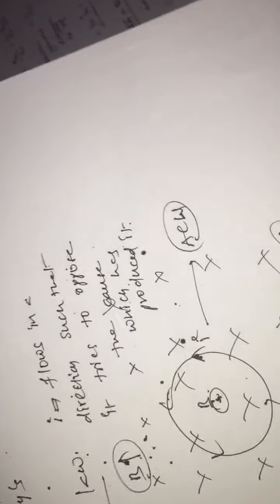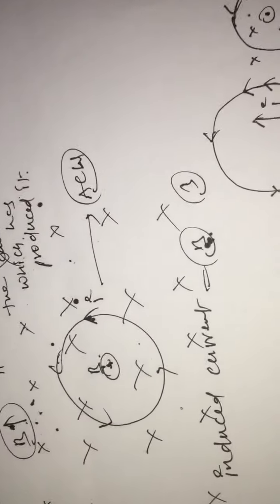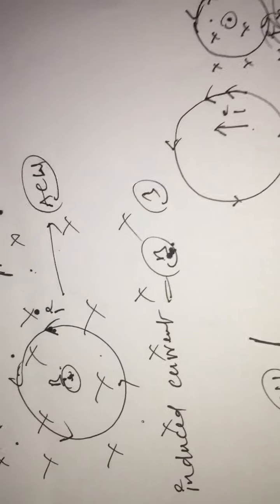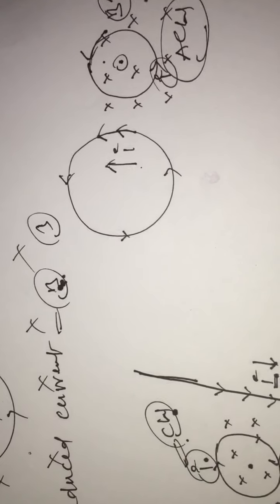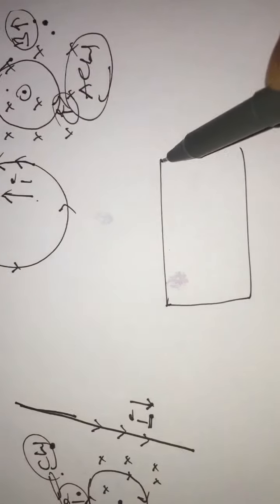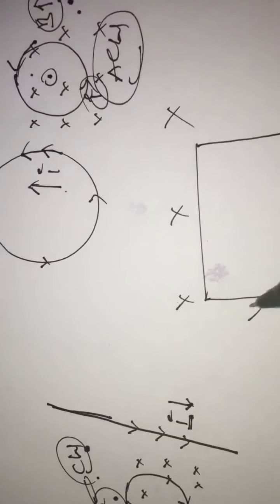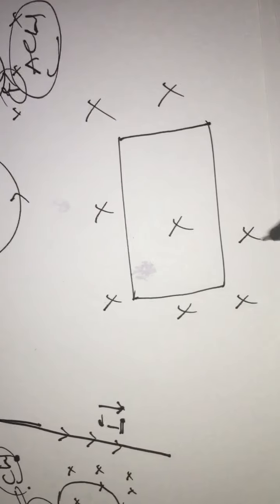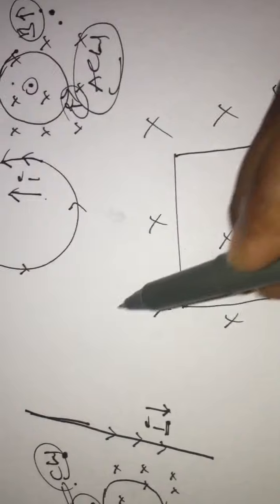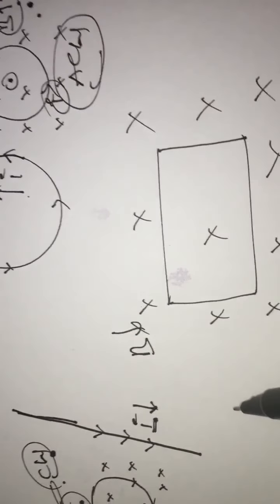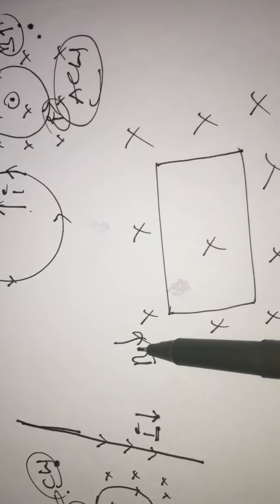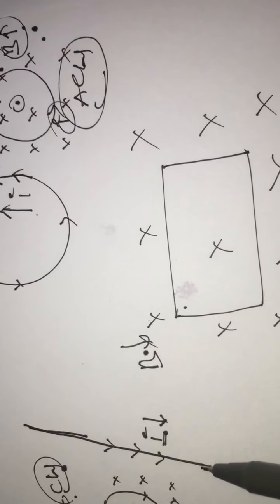And next, one more example I will give. I am taking a closed loop which is placed in an external magnetic field. Suppose the magnetic field acting inward is decreasing.